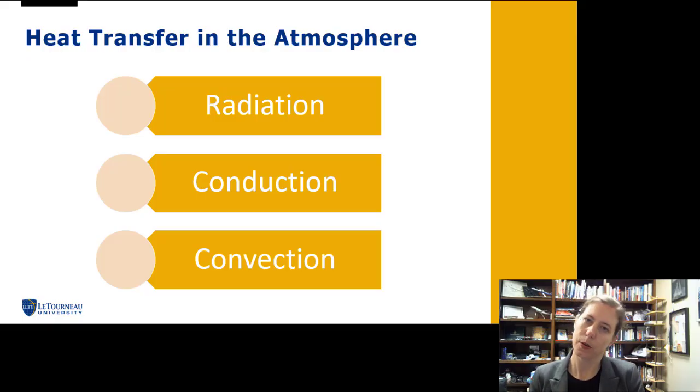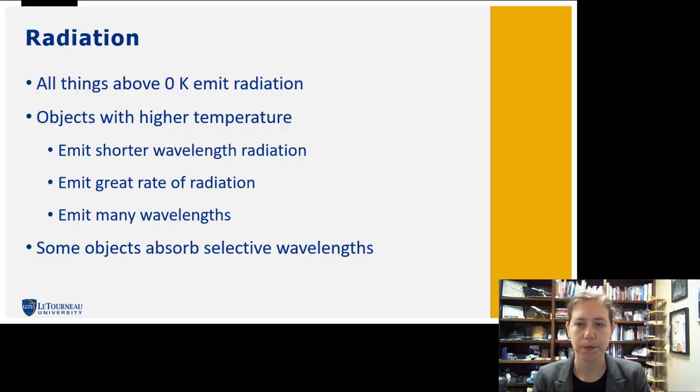Now, that might raise a question in your mind. Is something else possibly also going on with baking my cake? Well, there is some conduction going on too, because we have a metal pan that's transferring molecule to molecule in that pan and warming up. This is why, personally, I like to bake with a thicker pan, because it insulates things better. But there are advantages and disadvantages to using various types of materials.